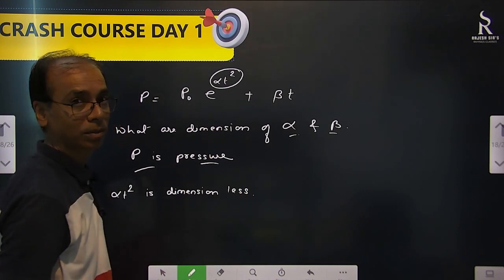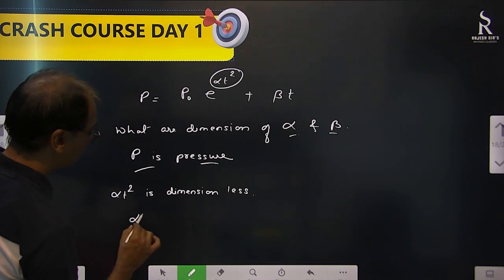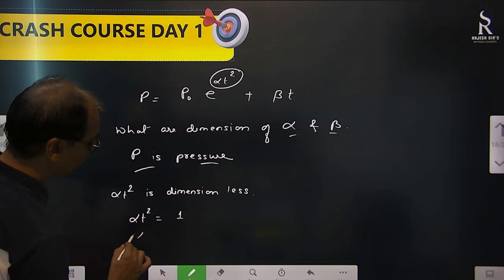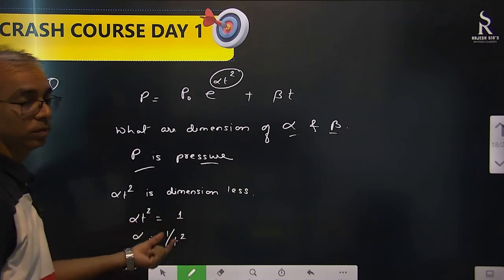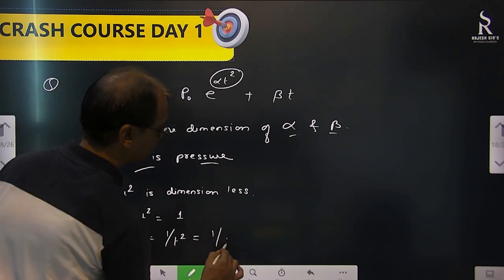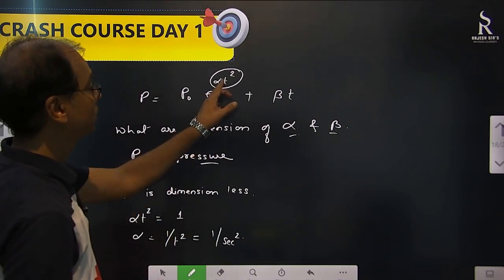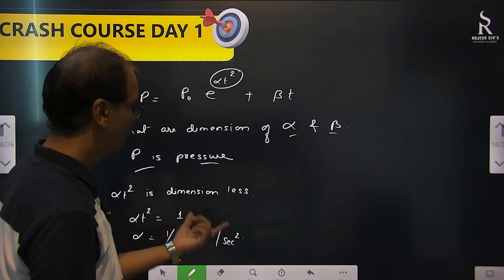So how can it be dimensionless? We say alpha t square should be dimensionless, means 1. So alpha will be what? 1 by t square. That means its dimension should be 1 by second square. Then only it can be dimensionless. So this is alpha's dimension.